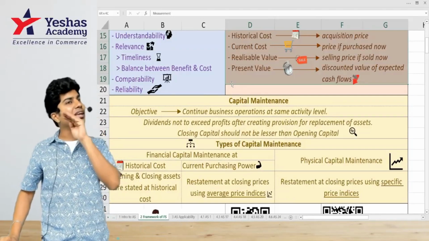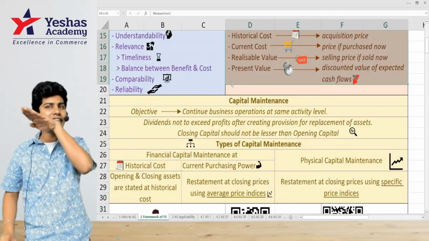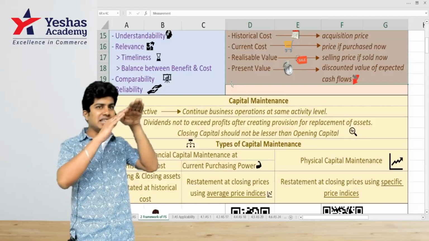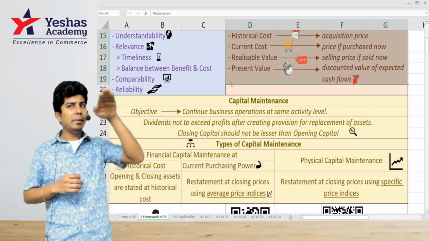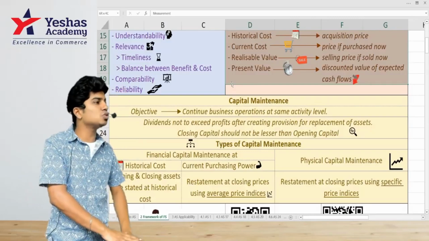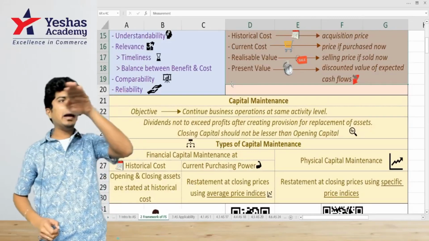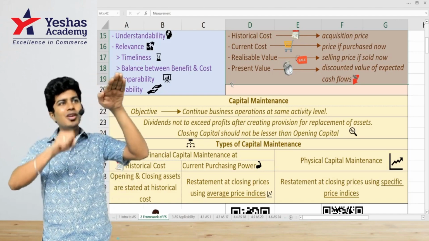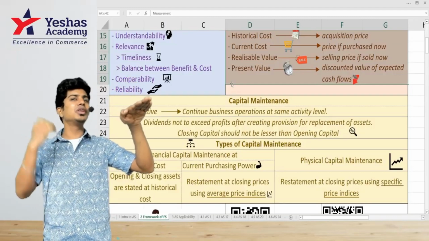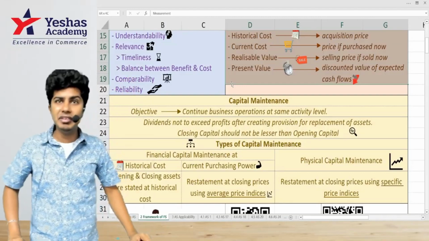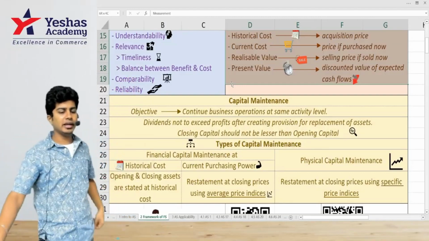So comes the concept of capital maintenance. Capital has to be maintained in such a way that the business will not shrink. To maintain capital, the amount should be withdrawn only to the extent you earn or lesser than what you earn, not more than what you earn. Did everyone understand? So read this word: capital maintenance.